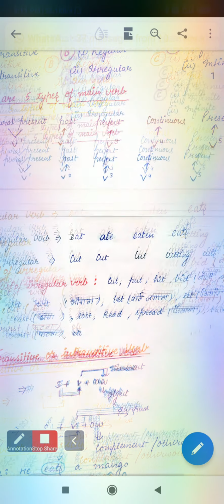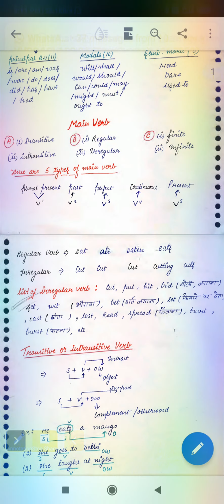Okay. Now coming to regular verb and irregular verb. Regular verb: eat, ate, eaten, eats. Irregular verb: cut, cut, cutting, cuts. A verb that changes its pronunciation is categorized as a regular verb, but the verb that doesn't change its pronunciation is irregular.